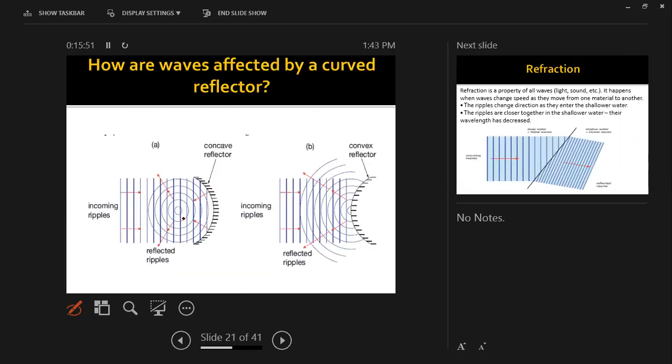For example, when you throw a rock inside of water, you are going to see this reflection. The waves are going to occur and they're going to spread all around. Okay.